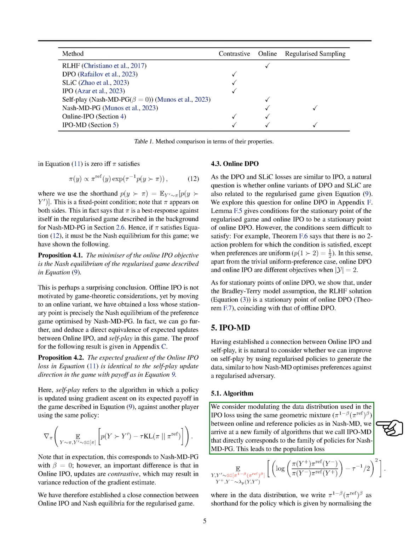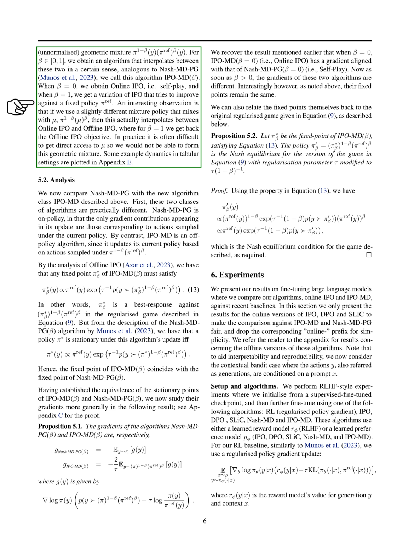This family of algorithms corresponds to the policies for Nash-MD-PG. The algorithm IPO-MD(β) interpolates between online IPO, self-play, when β equals 0, and a variation of IPO that aims to improve against a fixed policy π_ref, when β equals 1.